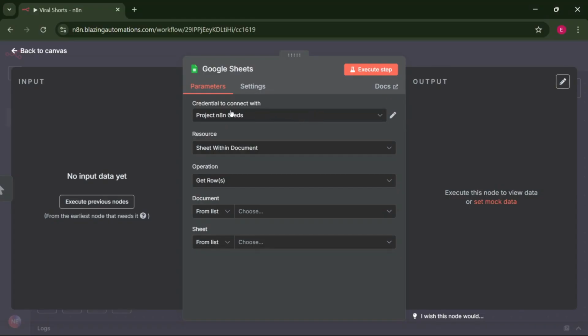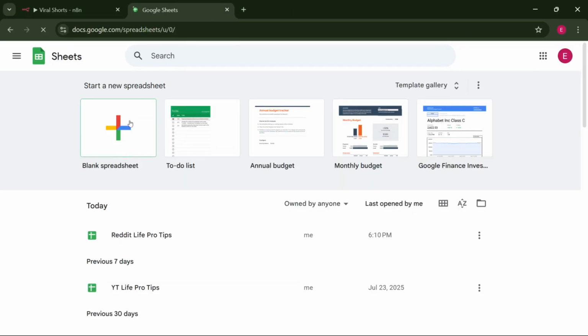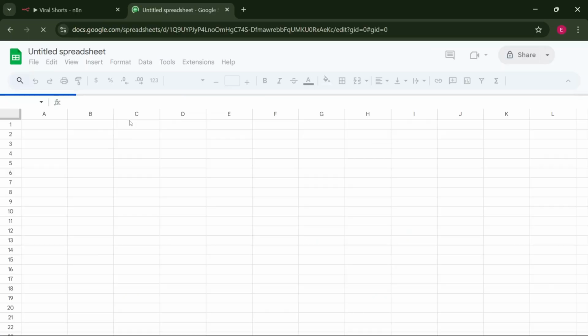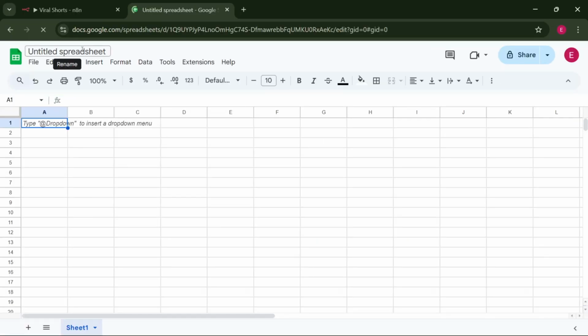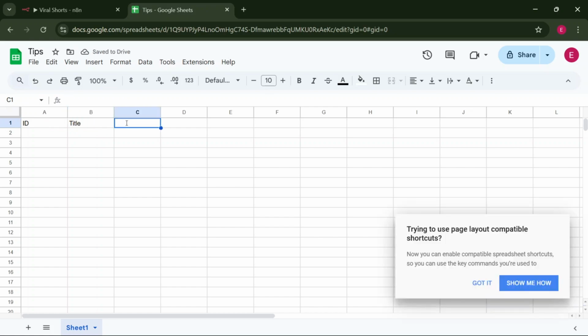So once you have configured the credentials, now we have to go ahead and create a new Google Sheet that will enable us to store all the data tips. So let's first of all rename this Google Sheet to tips, and the columns of the Google Sheet will include an ID, title, body, date script, and finally the status. The status will carry only two values, created or not created. Let's head back to n8n.